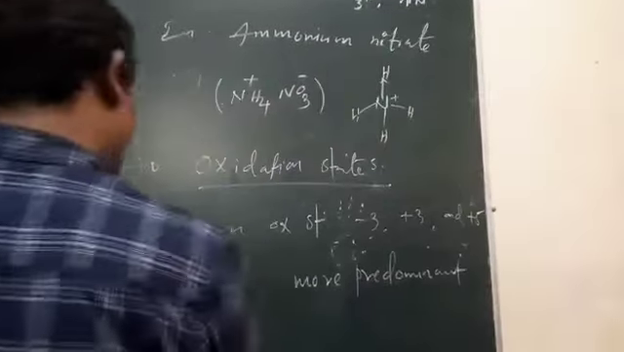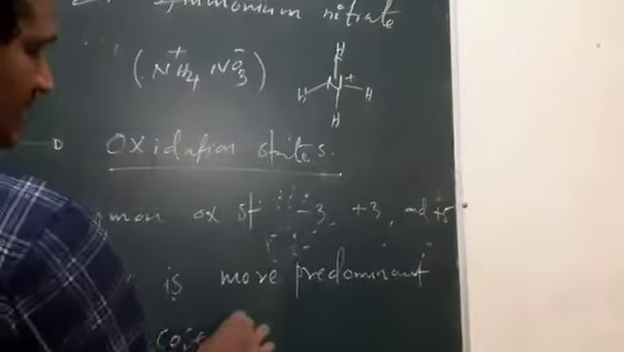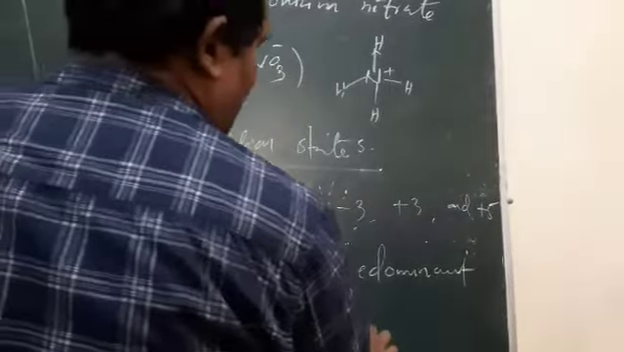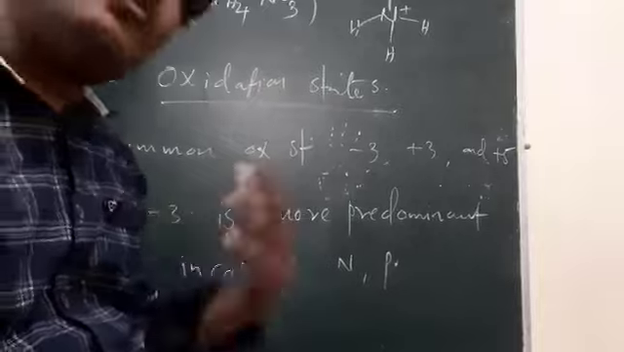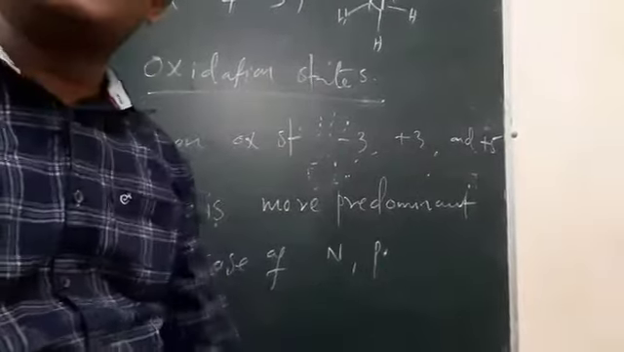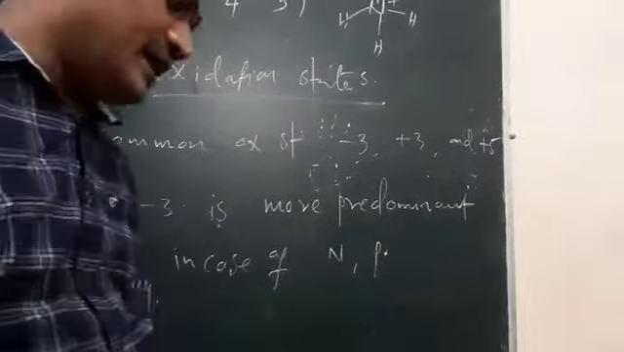in the case of nitrogen and phosphorus. That means the -3 oxidation state is more stable for nitrogen and phosphorus, and less stable for the remaining elements.